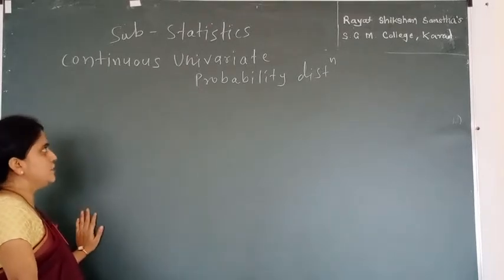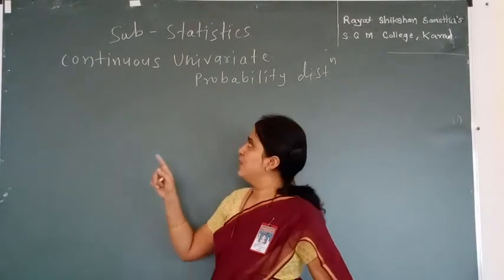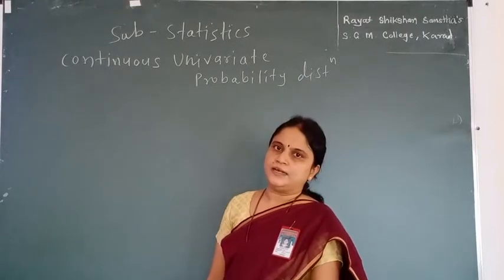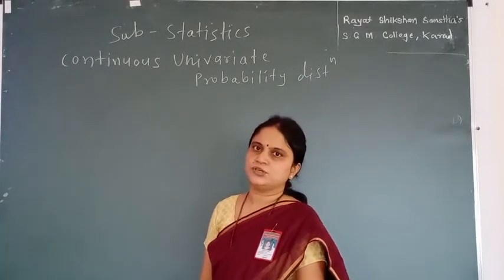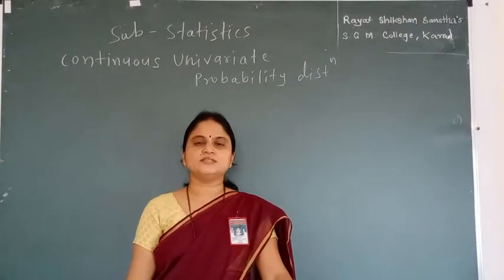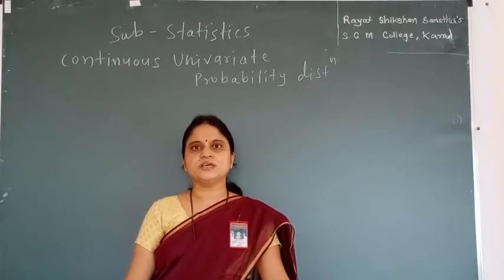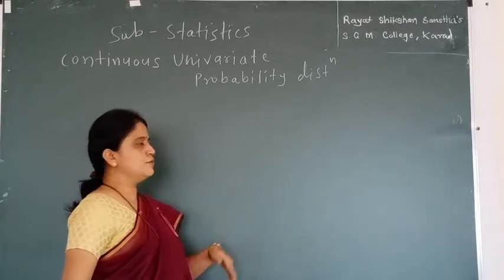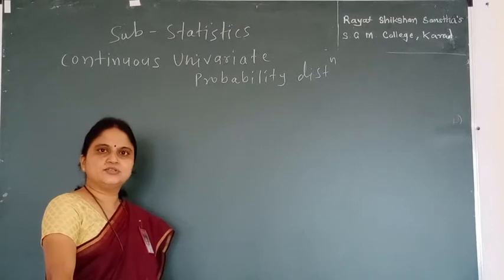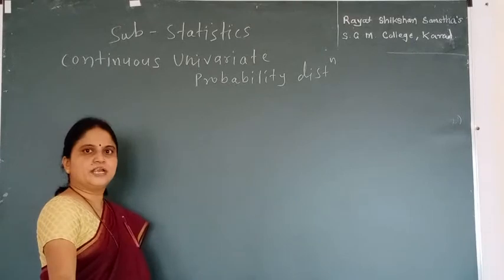Today we will see continuous univariate probability distribution. In this term we have four different terms. First is continuous. Over here the random variable is continuous. Univariate: in univariate we have two words, uni and variate. Uni means single and variate means variable. So single variable, and probability distribution means in the random variable the probabilities are distributed continuously. Hence the name is continuous univariate probability distribution.